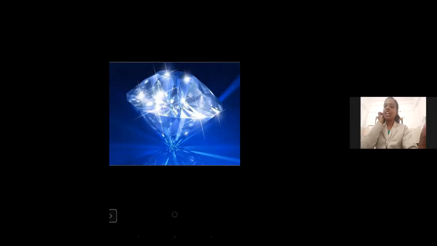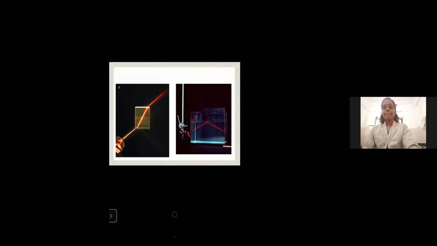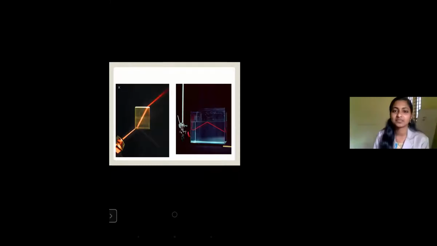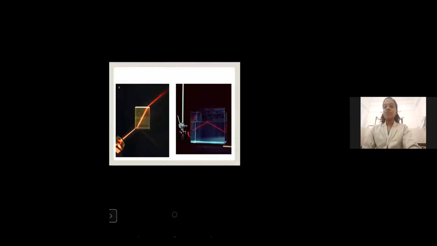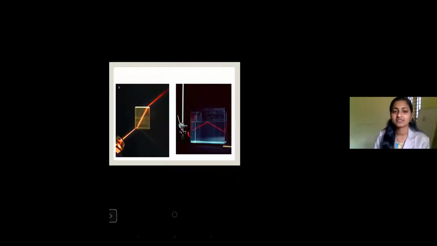Before going to deal with total internal reflection, let us see some other optical phenomena that give a pathway to it. Now we can see another image. First is refraction of light.